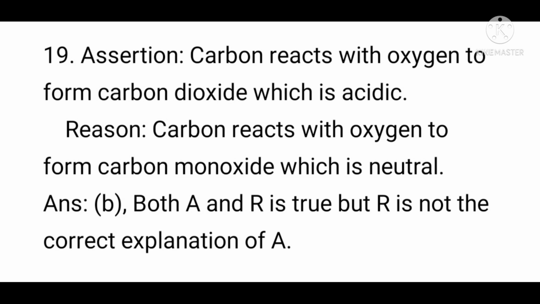Question number 19. Assertion: carbon reacts with oxygen to form carbon dioxide which is acidic. Reason: carbon reacts with oxygen to form carbon monoxide which is neutral. Here the answer is option B. Both A and R are true but R is not the correct explanation of A.